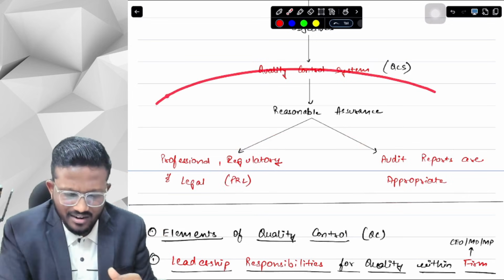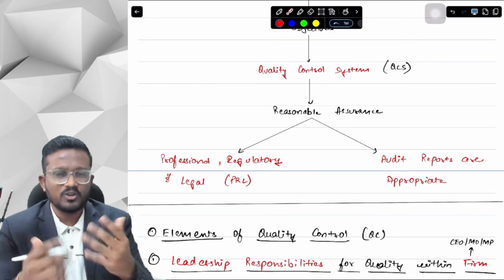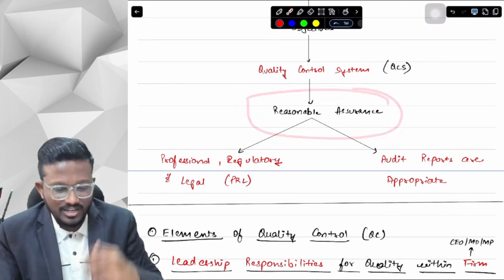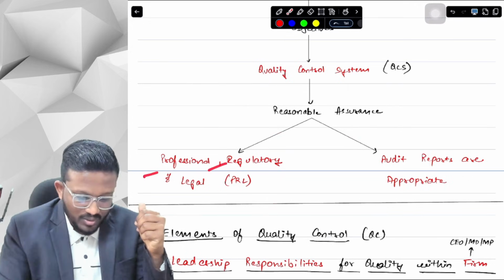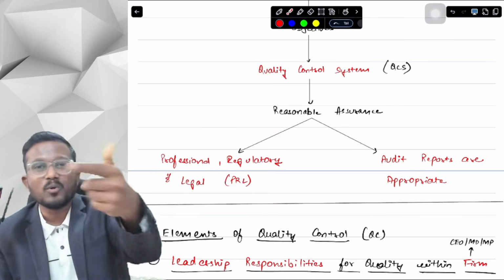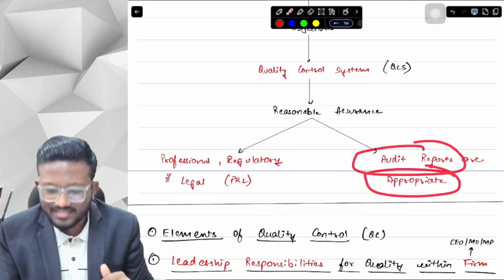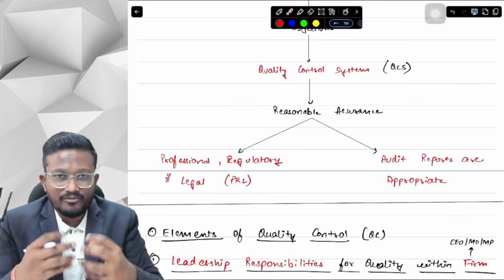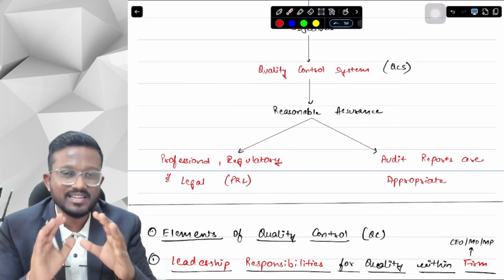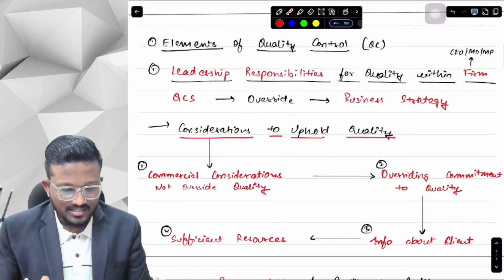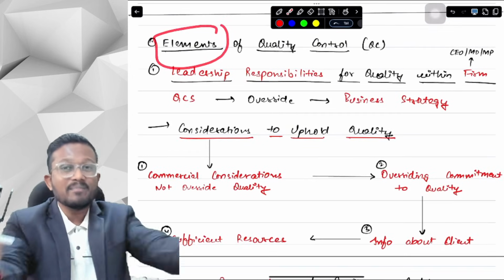Obviously it is not that relevant from your exam perspective, you just need to know that we have to get reasonable assurance about PRL requirements, professional, regulatory and legal requirements, so that our reports are appropriate in the circumstances. Meaning, if we have to give a modified opinion, we explicitly state in our report that it is a modified opinion. Next we will discuss the elements of quality control.